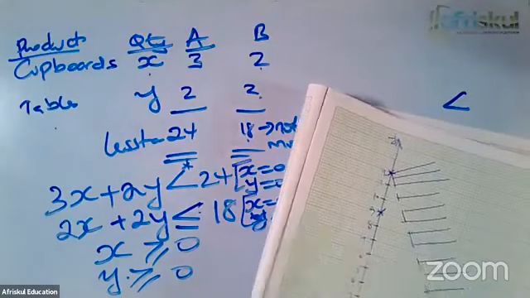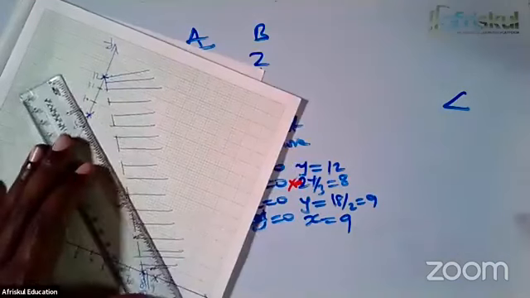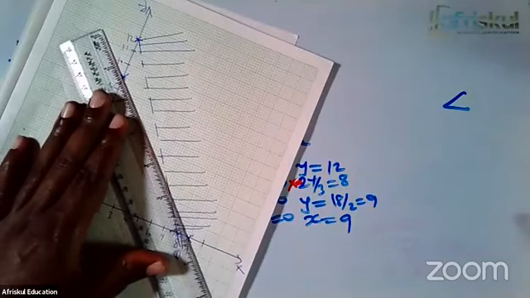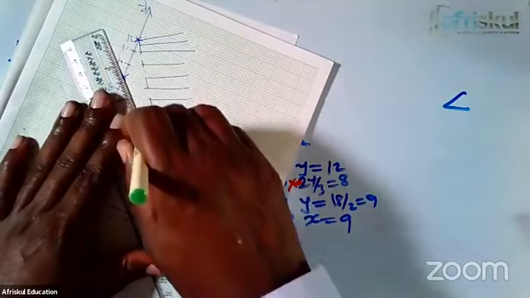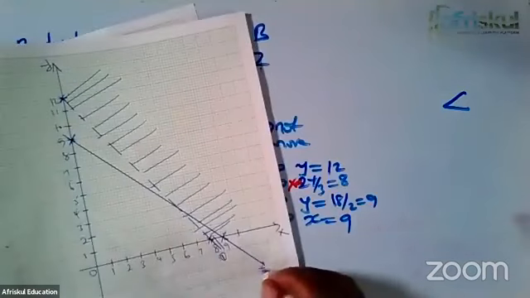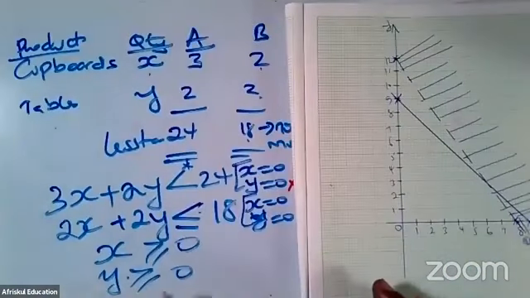So if it is a less or equal to, I can only join these 2 points using a straight line, which is complete because of less or equal to. So this is constraint number 2. Which side of this constraint am I required to shade?